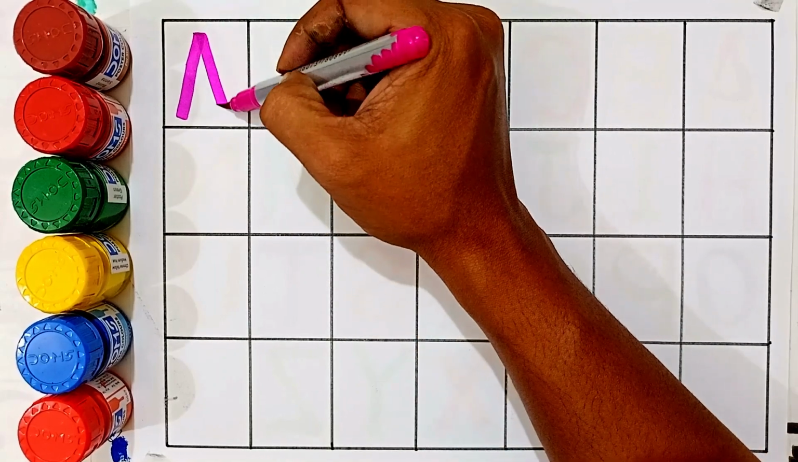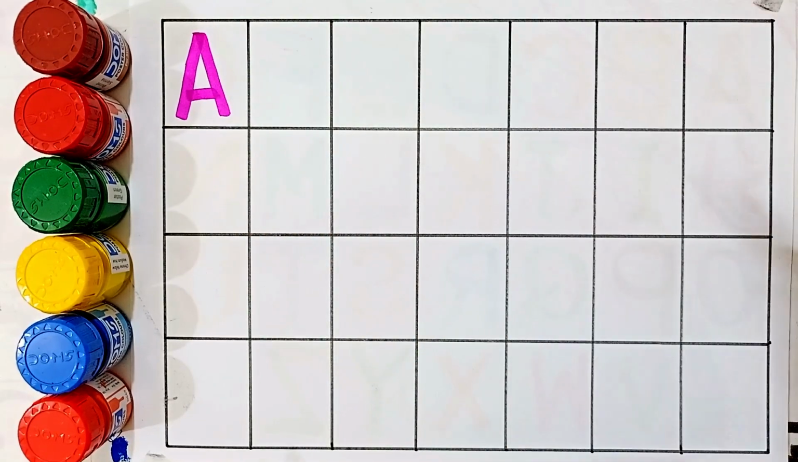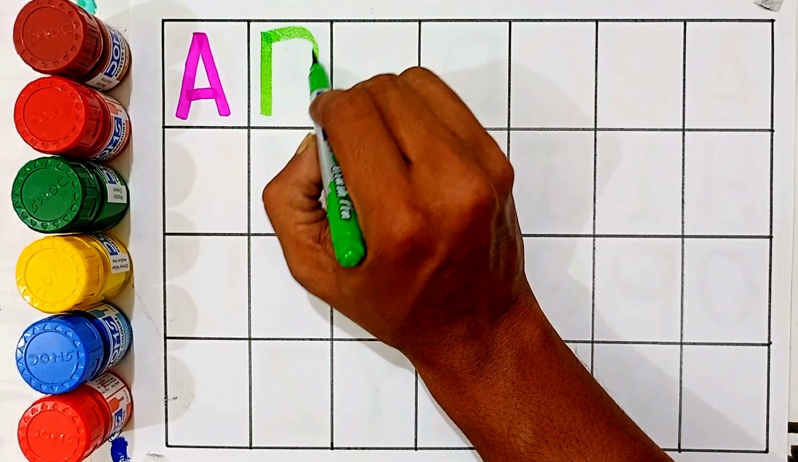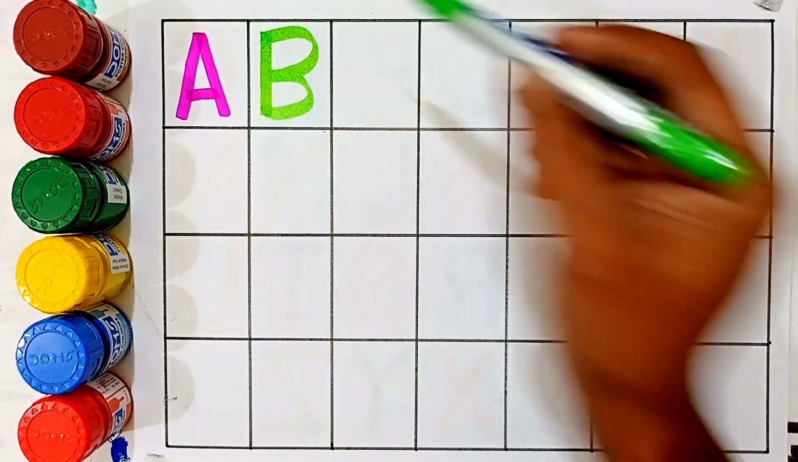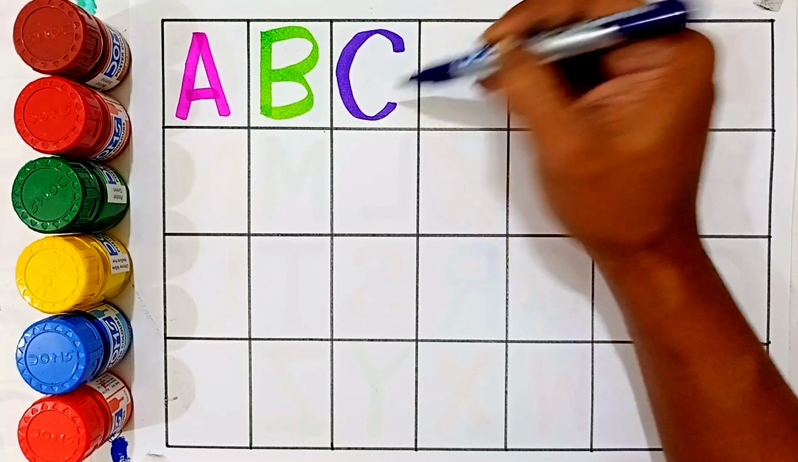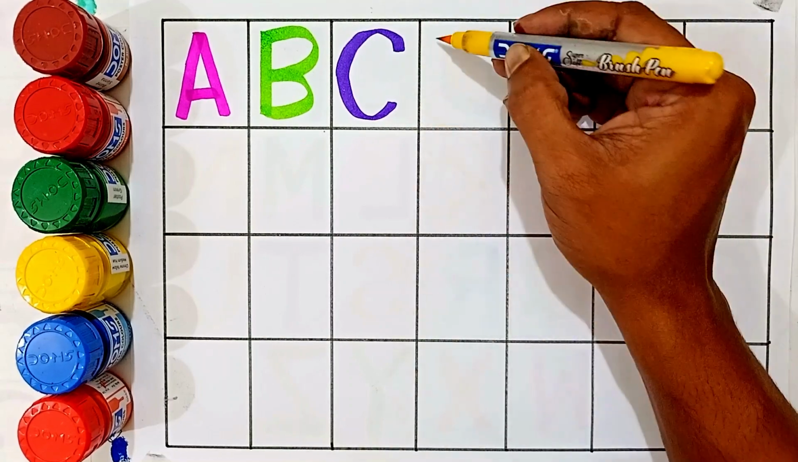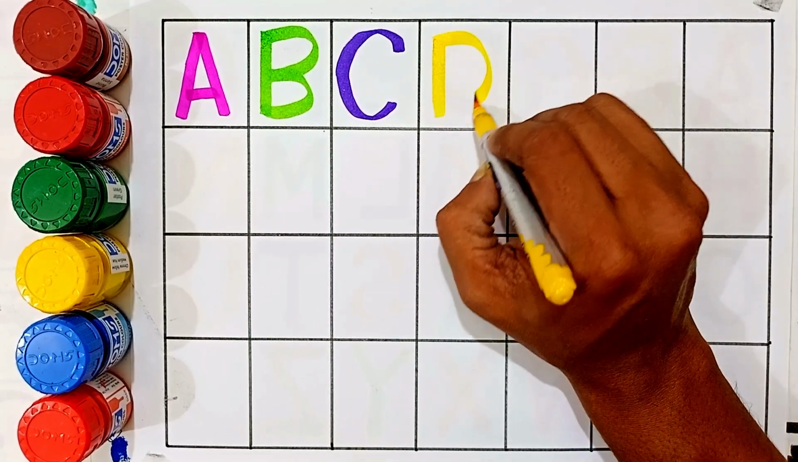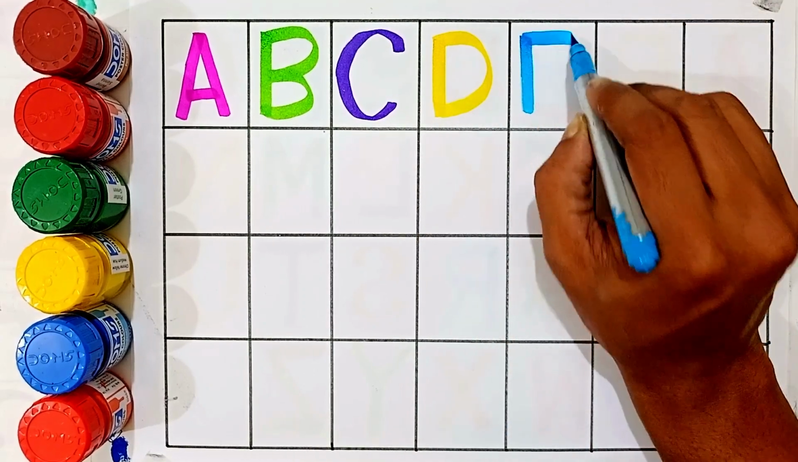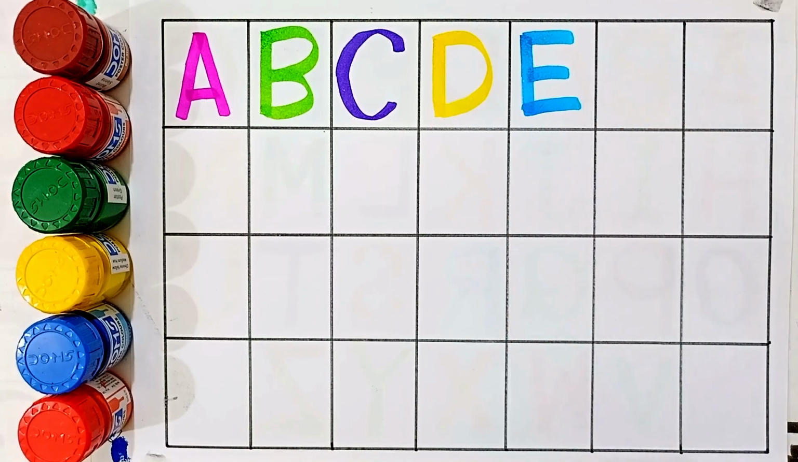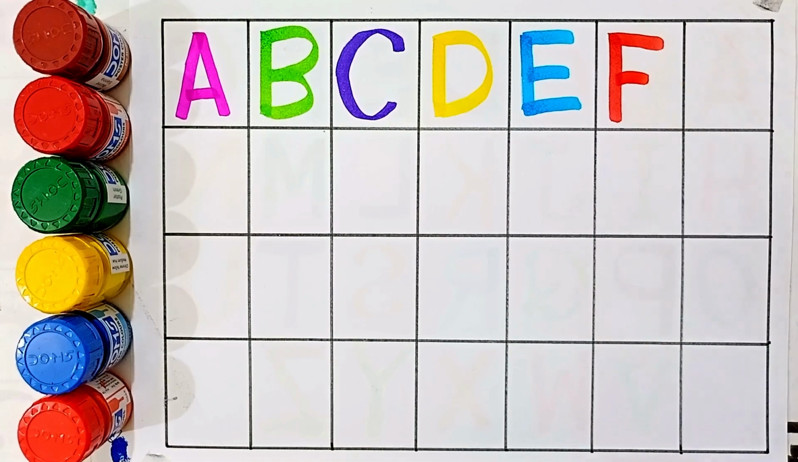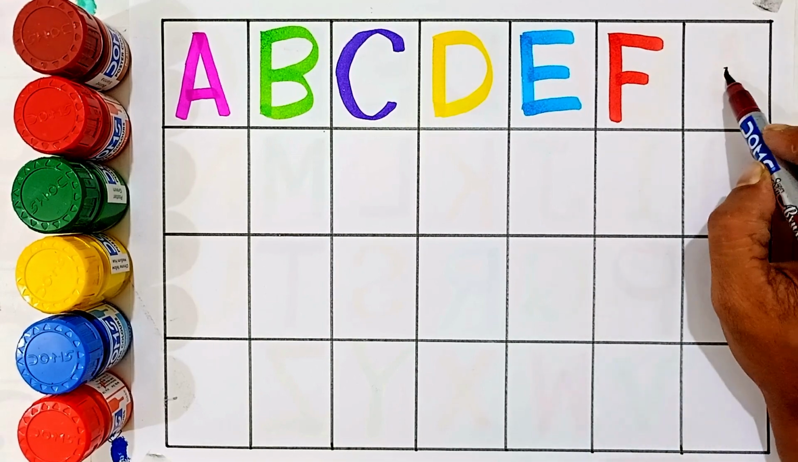A for ant. B for banana. C for cow. D for dog. E for elephant. F for fish.